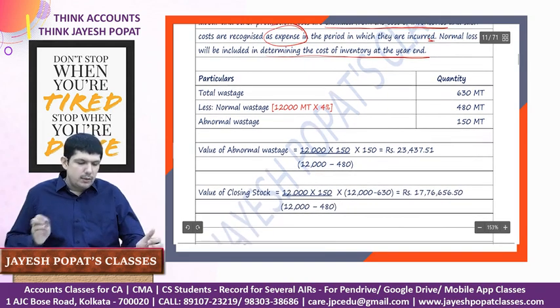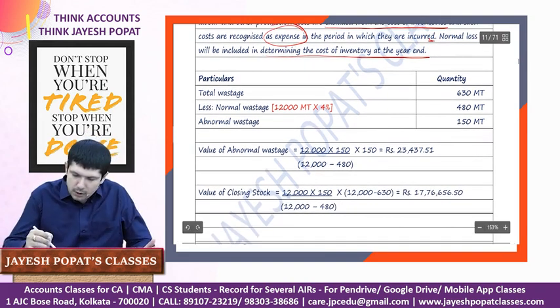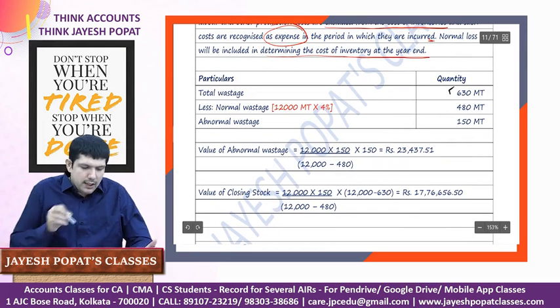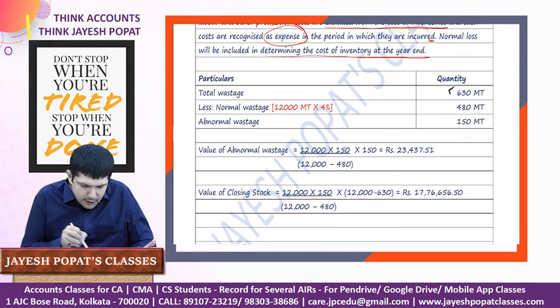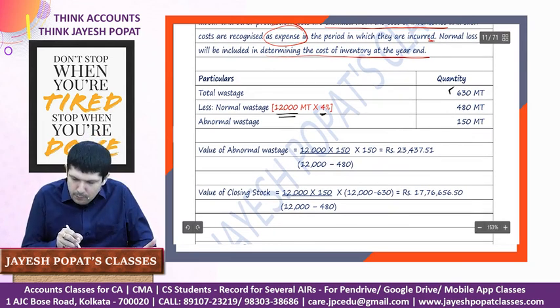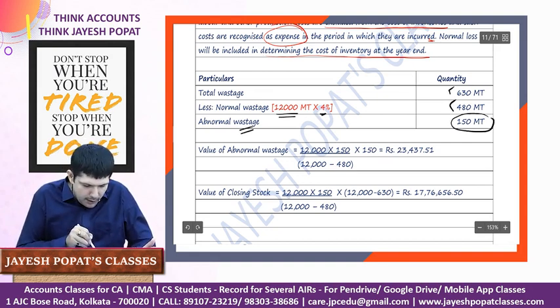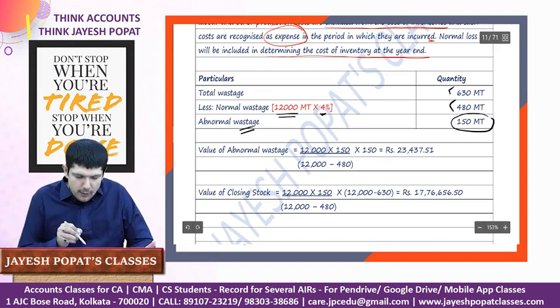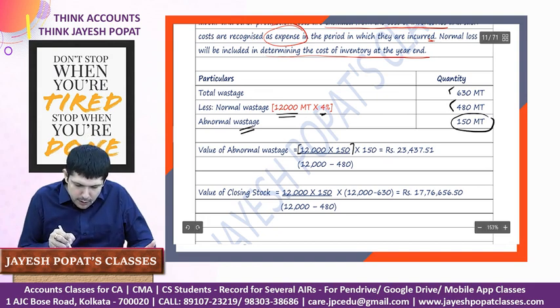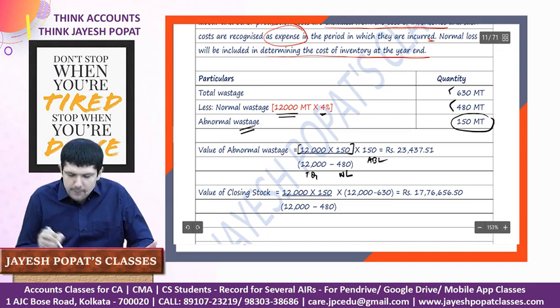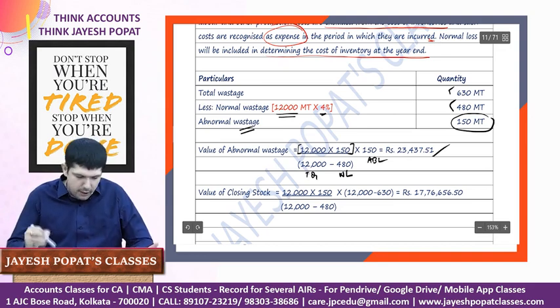So let's have a look at the computation. We have been told that the total wastage is 630 metric ton, whereas the normal wastage is 4%. So 12,000 of input into 4% becomes 480. So 150 metric ton is our abnormal wastage. So we'll calculate the abnormal wastage: total quantity into rate per unit, divided by total quantity minus the normal loss quantity, into the abnormal loss quantity. We'll get the value of abnormal loss.